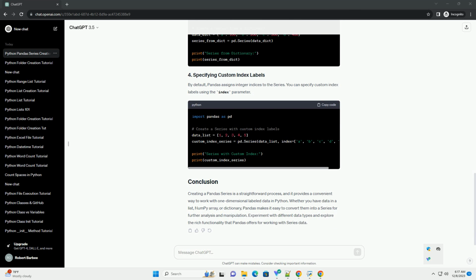Creating a Pandas series is a straightforward process, and it provides a convenient way to work with one-dimensional labeled data in Python. Whether you have data in a list, NumPy array, or dictionary, Pandas makes it easy to convert them into a series for further analysis and manipulation. Experiment with different data types and explore the rich functionality that Pandas offers for working with series data.